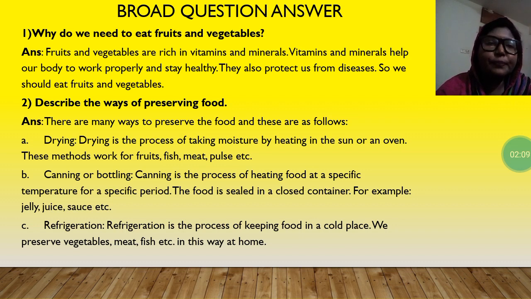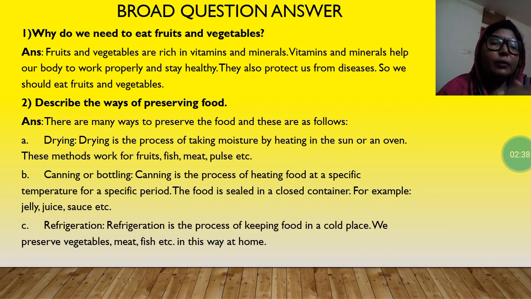Okay student, now look here, number 1 question. Why do we need to eat fruits and vegetables? Fruits and vegetables are rich in vitamins and minerals. Vitamins and minerals help our body to work properly and stay healthy. They also protect us from diseases. So we should eat fruits and vegetables. So this is the answer of question number 1.